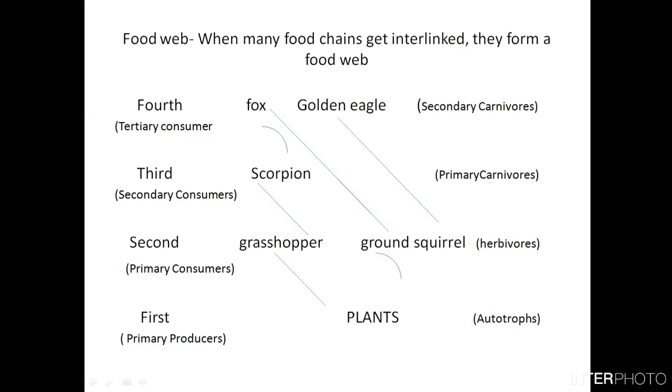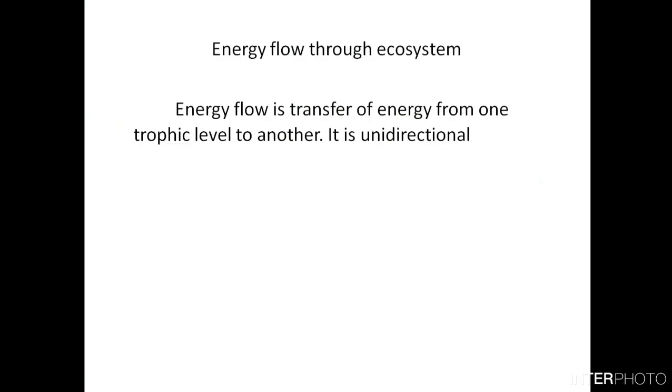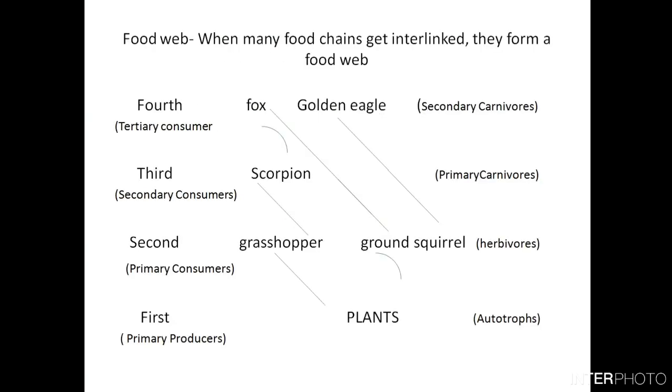So the fox here comes under the fourth level, and they are known as the tertiary consumers. It can also come under the secondary carnivores. Now, if you look at this diagram carefully, you can see that grasshoppers eat the plants, scorpions eat grasshoppers, and foxes eat scorpions.